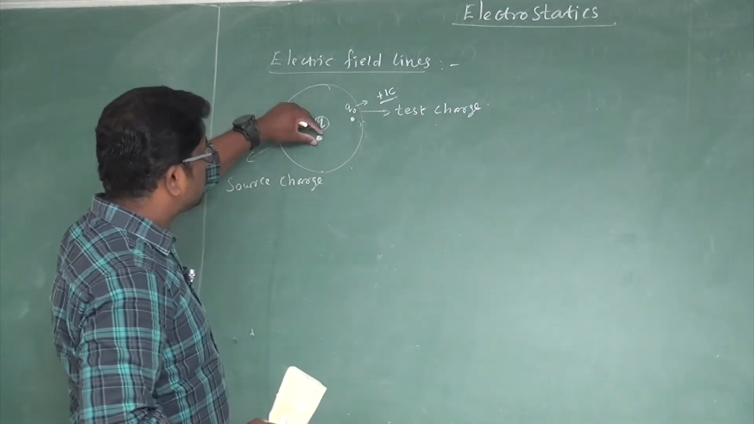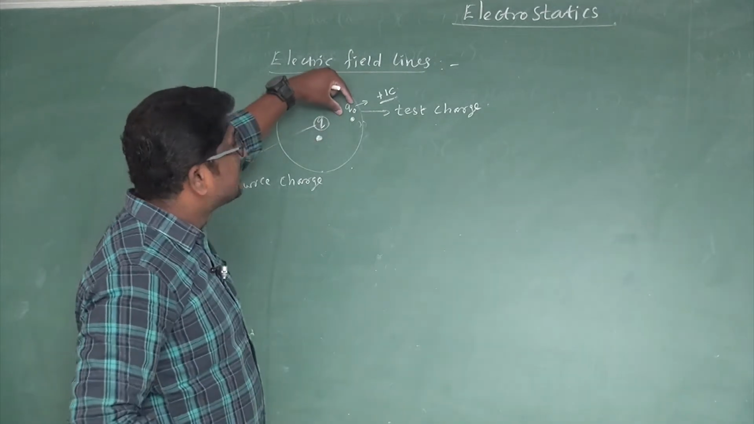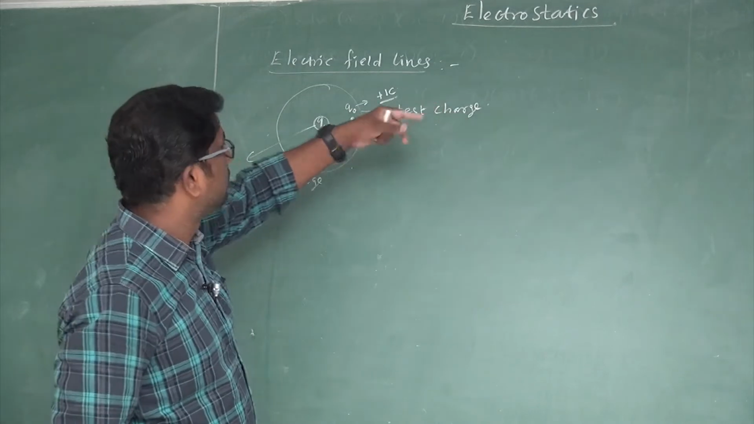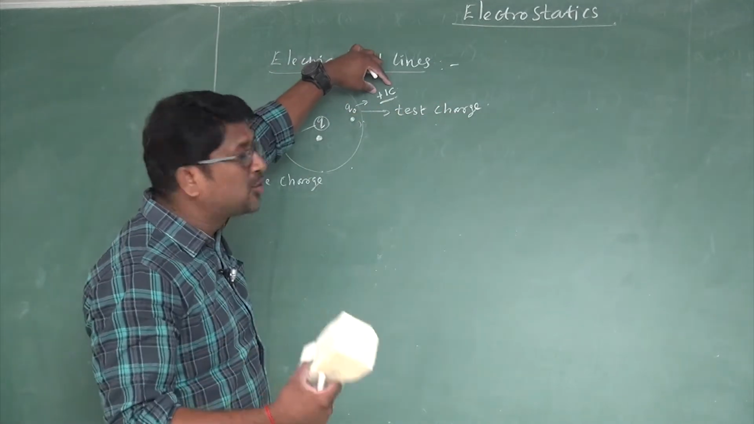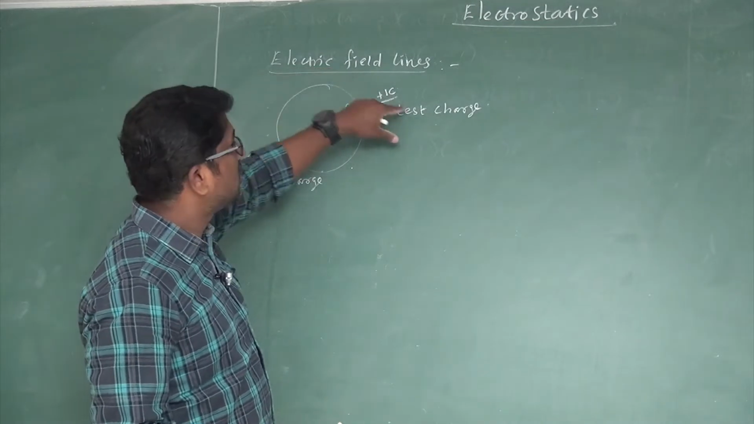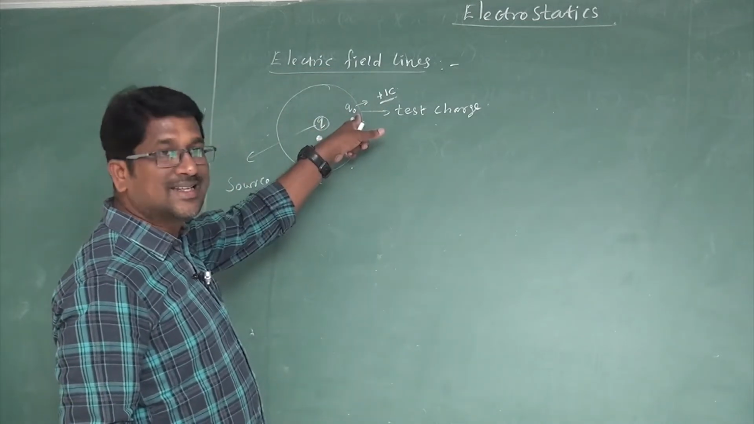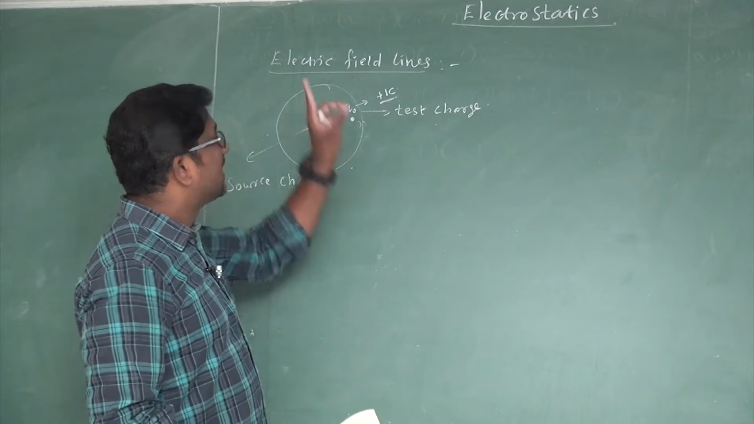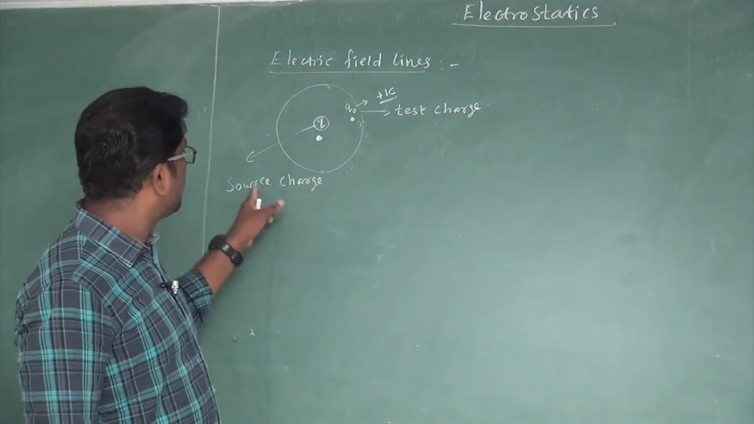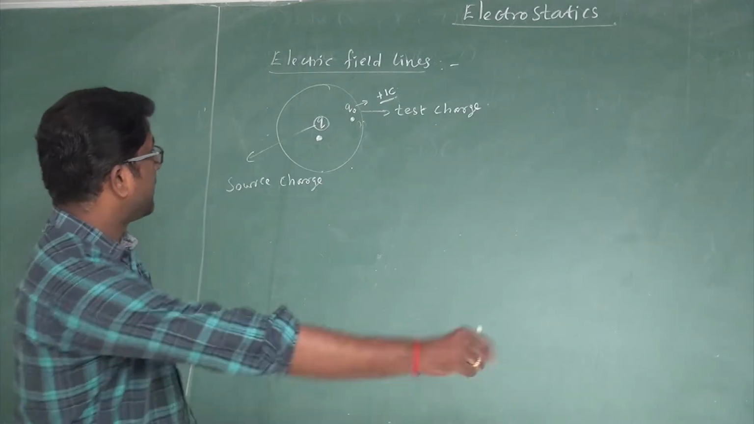Right? So this is the source charge and this is the test charge. The test charge is also called a unit positive charge. A charge whose magnitude is plus 1 coulomb is called a unit positive charge or test charge. So there is a test charge which is placed in the electric field produced by the source charge, right?